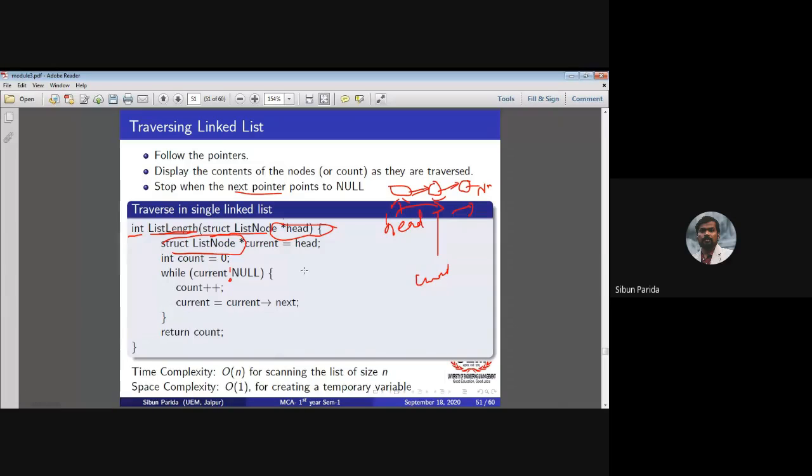Till this point, this loop will run. Can anyone tell me what will be the number of times this loop runs? Itisha, Sagnik, Vivek, this question is for you. While current not equal to null, how many times will this loop run?